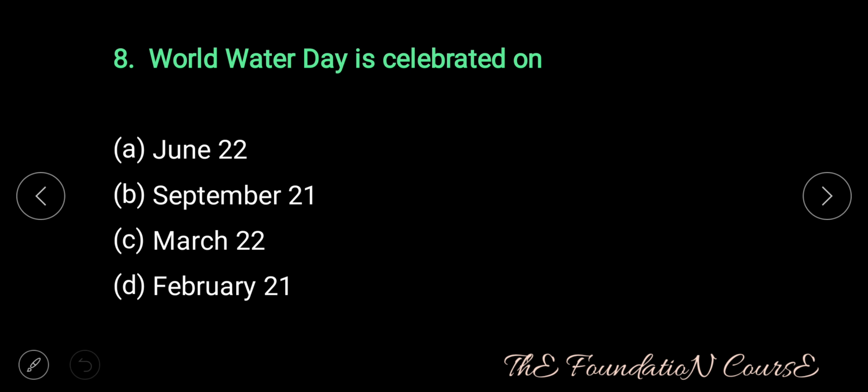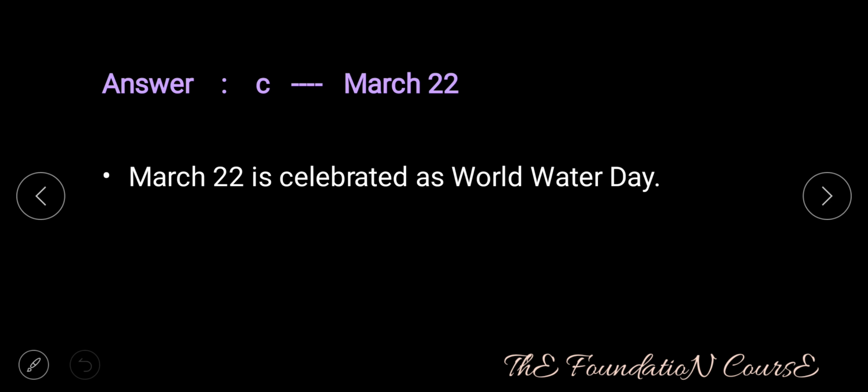Question number 8. World Water Day is celebrated on option A, 22nd of June, option B, 21st of September, option C, 22nd of March, option D, 21st of February. Answer is option C, that is 22nd of March. 22nd of March is celebrated as World Water Day.